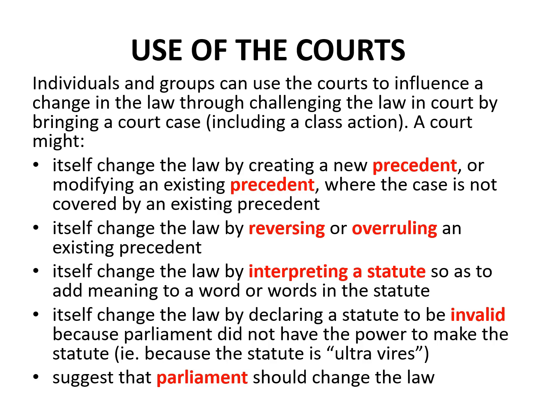The fifth and final way in which individuals or groups can influence a change in law through using the courts is where the court itself is not prepared to change the law, but nonetheless suggests that Parliament should change the law. We saw this in the Trigwell case, where the High Court upheld a long-standing common law rule that farmers were not liable in negligence for accidents caused by their stock straying onto the public highway. However, in that case, the High Court suggested that Parliament should look at changing this common law rule, that is, should look at abrogating this common law rule. And, as you know, that's exactly what the Victorian Parliament ended up doing.